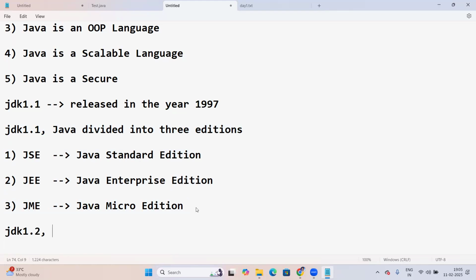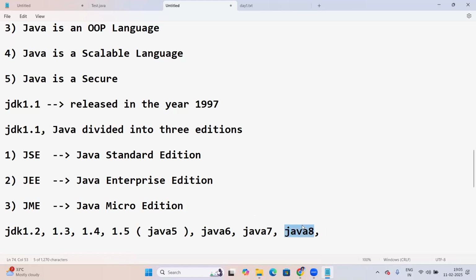Then next, JDK 1.2, then JDK 1.3, JDK 1.4, JDK 1.5. From 1.5 onwards, we call it Java 5. Then Java 6, like this; the naming changed. Java 7, then Java 8. The most important one is Java 8.